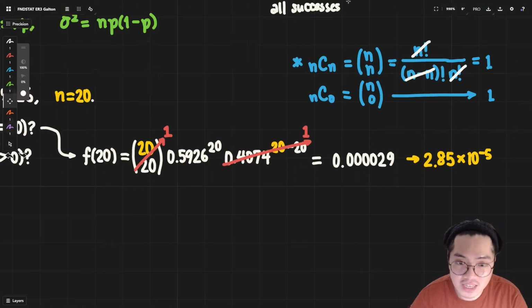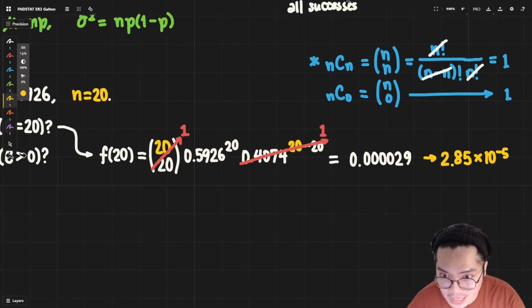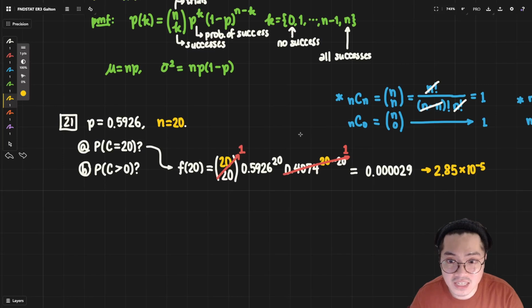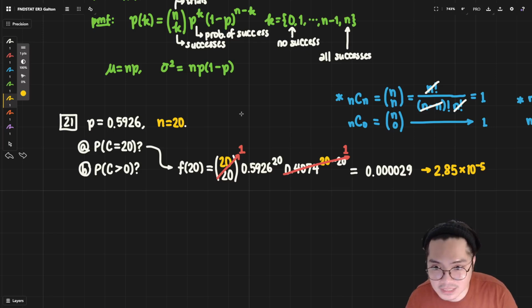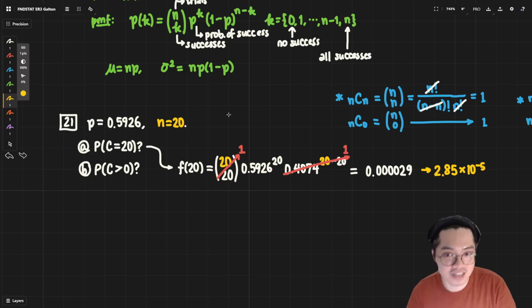Needless to say, this is a very small probability. And hopefully, it makes sense to you guys that this is almost impossible. All of them passing all together will be very impossible, because if you think about it, it's only a 60% chance that one student will pass. How many times does it have to take?